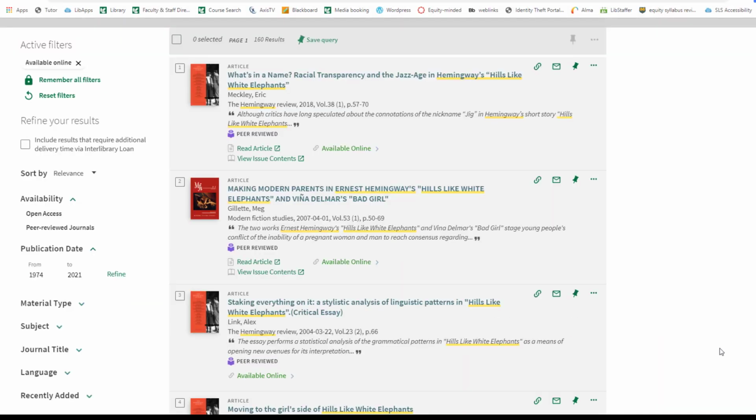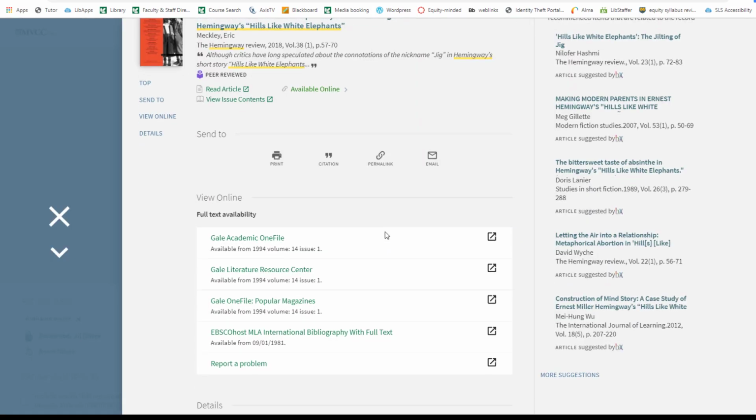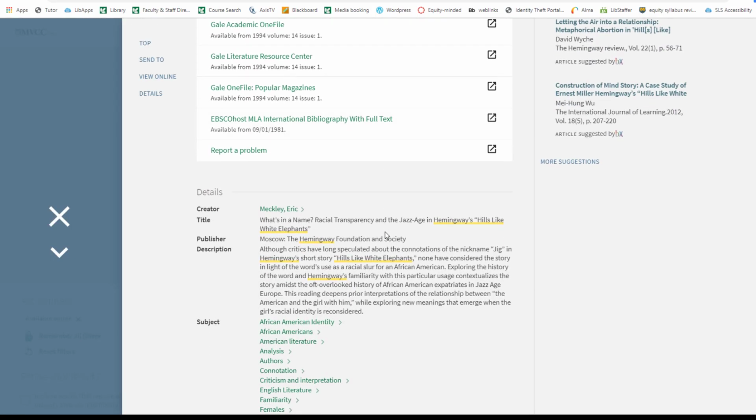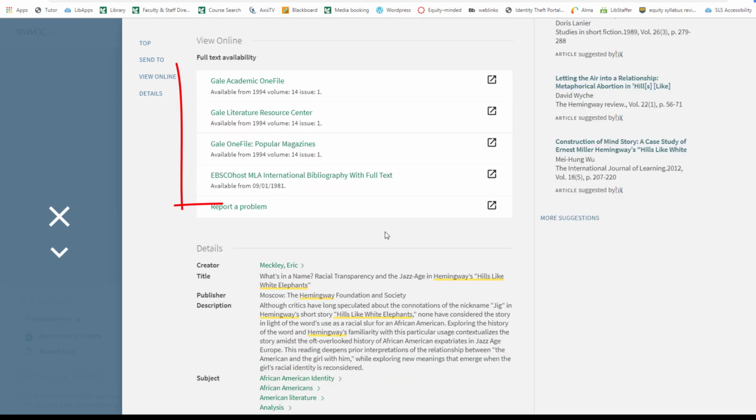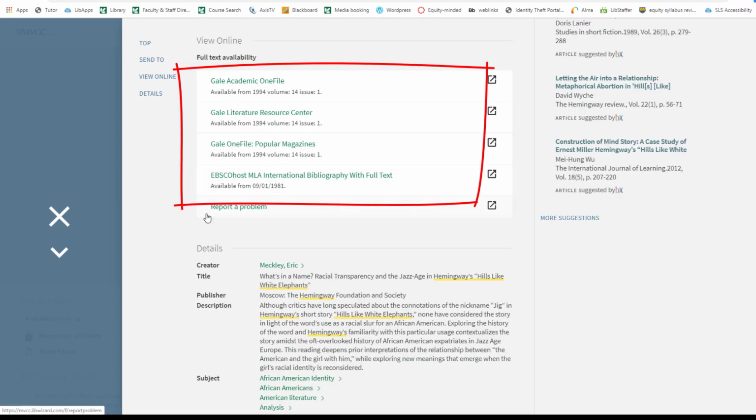Browse your results. If you see something you like, select the title. There is usually a summary of the work in the description area. This will give you a better idea if this article is really worth your time looking at. If you want to view the full article, select one of the databases holding it. Some articles are listed only in one or two databases, and some are listed in several.